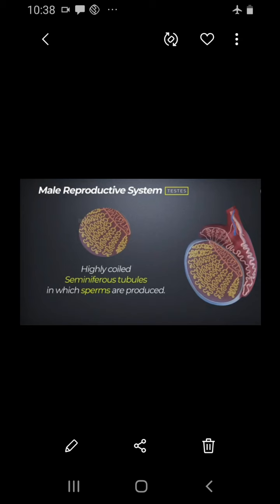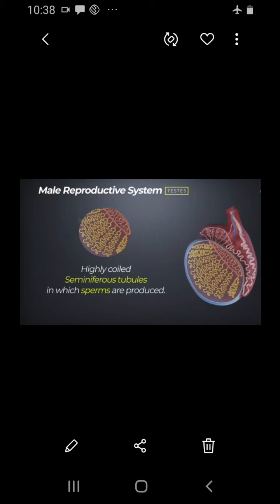The testis is a pair, or a set, of testes which lies outside the abdominal cavity of the male. The testes are the male gonads which produce the male gamete, called the sperms, and they attain maturity by a sex hormone which is present only in males, termed testosterone.